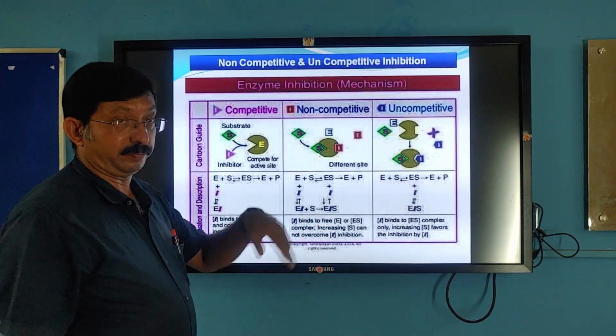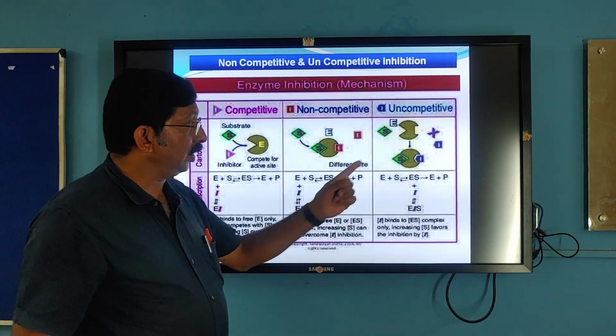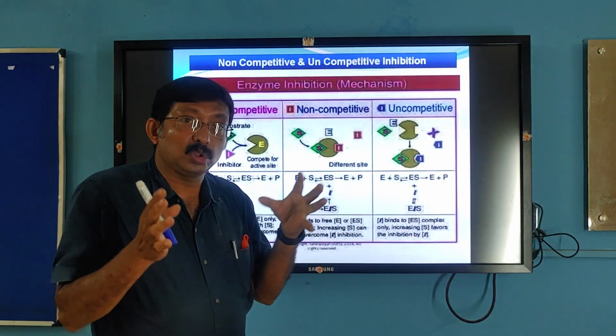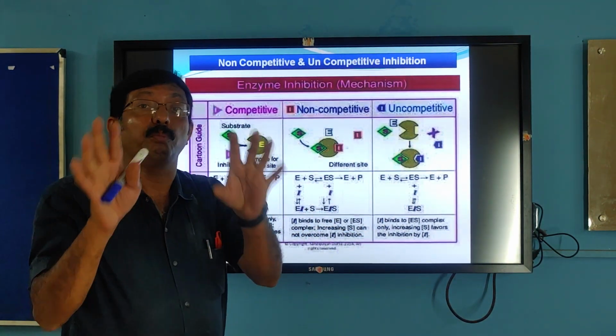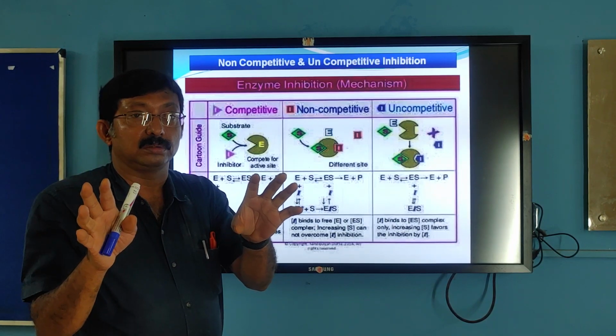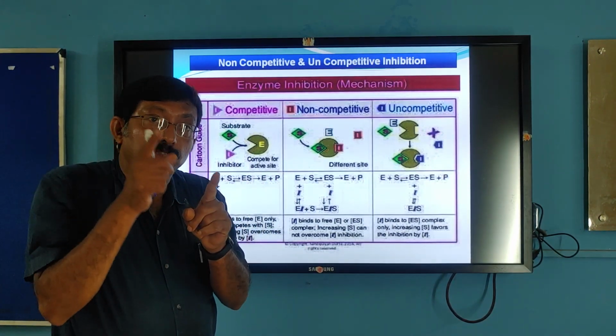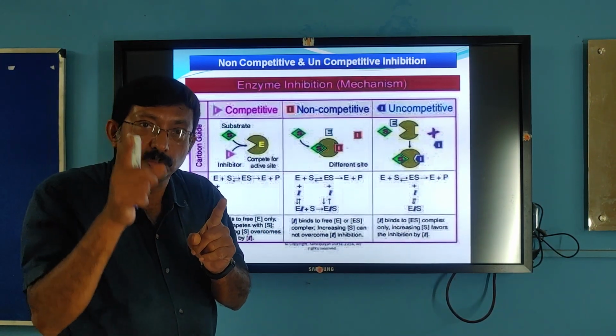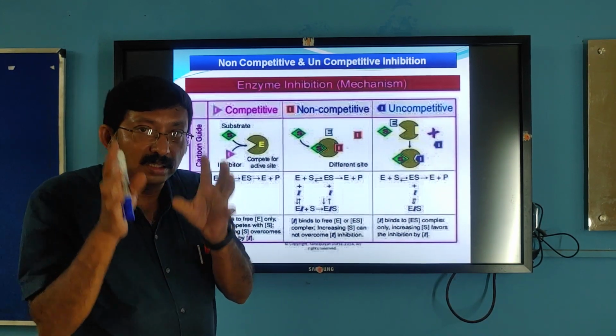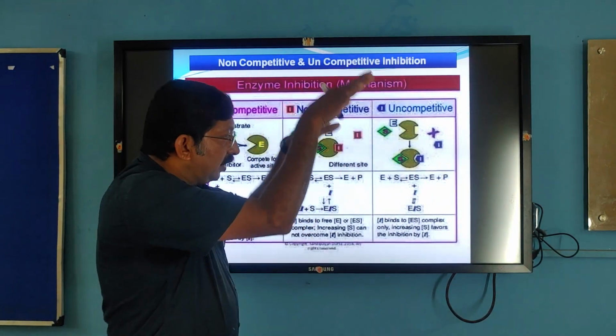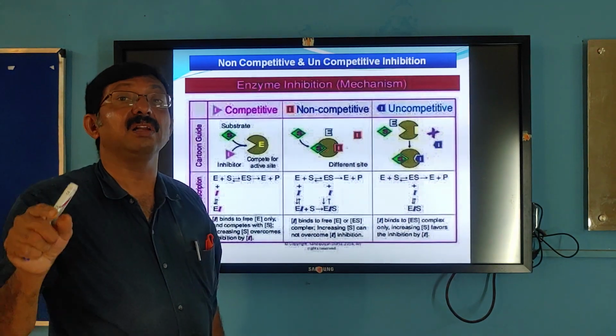Uncompetitive is another type. Here, the inhibitor molecule always associates with the enzyme-substrate complex. When the substrate binds to the enzyme, at that time the inhibitor goes and binds and inhibits the reaction. This is called uncompetitive.